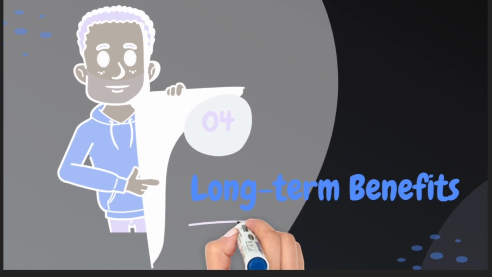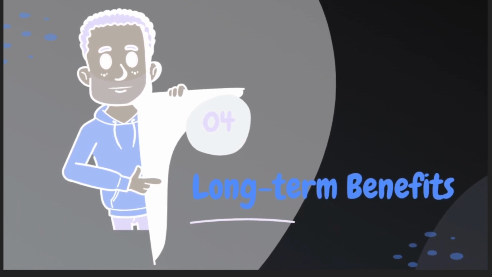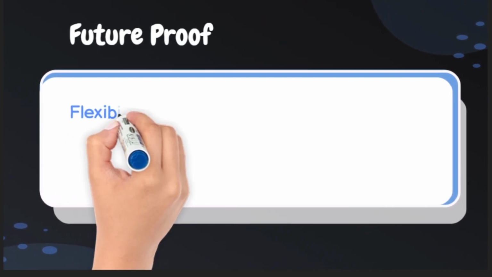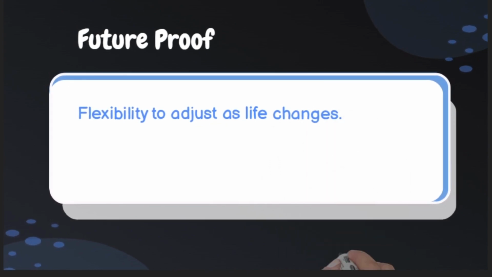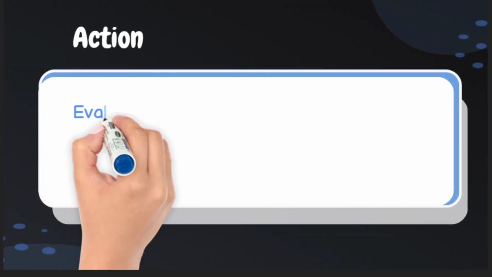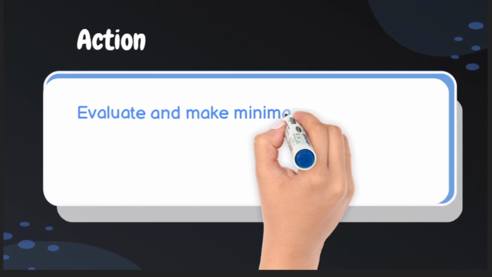Discover how this system supports your financial health over time. Future-proof. Flexibility to adjust as life changes. Action. Evaluate and make minimal adjustments as needed.